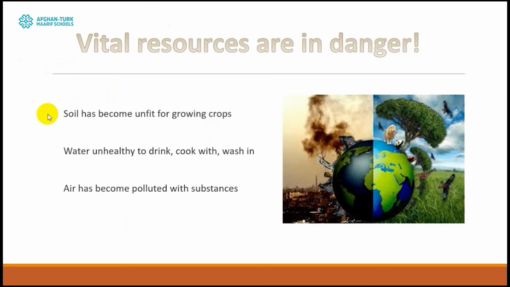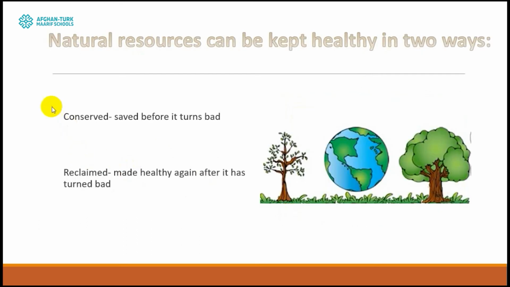So, as we know, soil has become unfit for growing crops nowadays. Water has become unhealthy to drink, cook, and wash, and air has become polluted with substances, as we are using non-renewable resources, which are producing dust and smoke, which is really harmful, and even destroying the ozone layer. So we have to keep our nature healthy, we have to conserve our natural resources, and we have to pay attention to these steps.